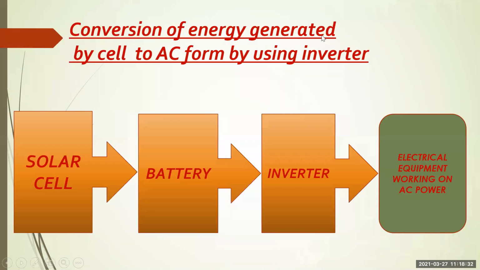So this is the conversion of energy generated by the cell to AC by using an inverter. Here the solar cell's energy is stored in the battery. Then the inverter converts the direct current into alternate current, and electrical equipment works on AC power. We are using that at the domestic place.